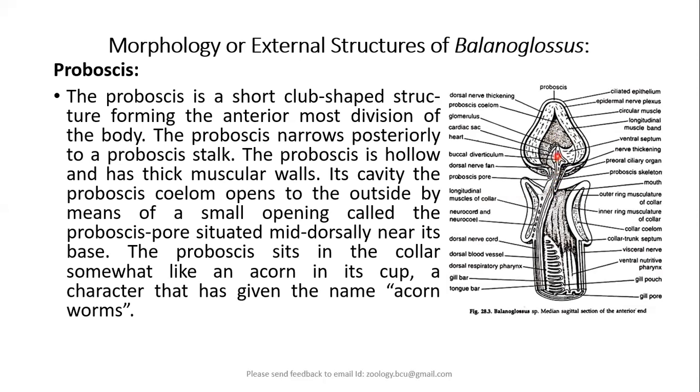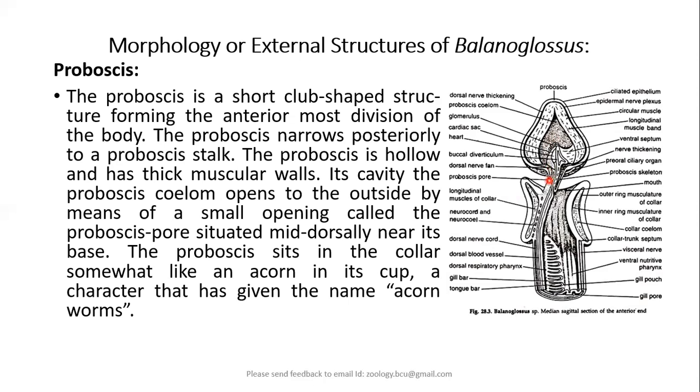The proboscis is a hollow structure. You can see here a cavity, which is covered by a thick muscular wall. This cavity of the proboscis is therefore called proboscis coelom. It is single in nature. It is made up of only one chamber. It opens outside by means of a small pore, here you can see.